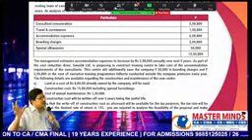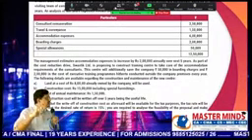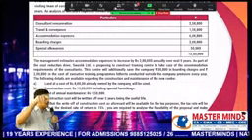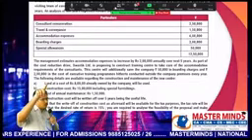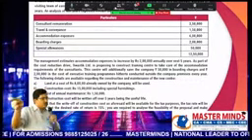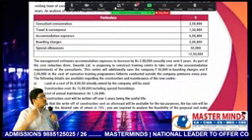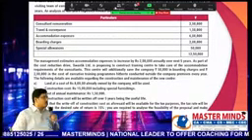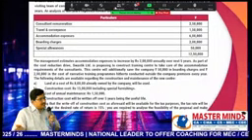What is the other expense which we need to ignore? Sunk cost. Where did you learn this? Step 1. In step 1, we already noticed that sunk cost has to be ignored. So here we learned one more expenditure which we need to ignore. That is common cost. What is the meaning of common cost? The cost will remain the same whether we accept the project or reject the project.